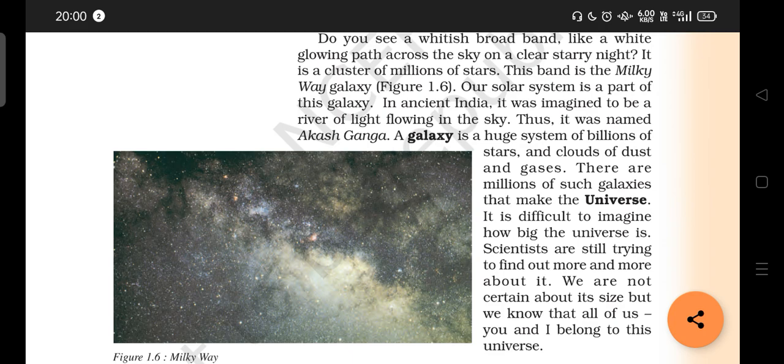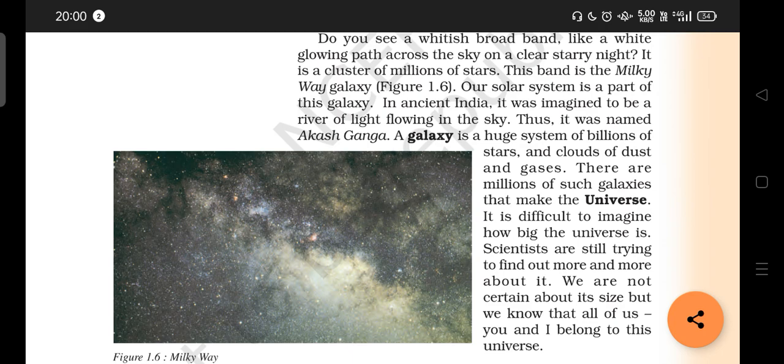This band, we call the Milky Way galaxy. Every one of us would have noticed this on the sky. So, this is the Milky Way. And our solar system is a part of this galaxy only.